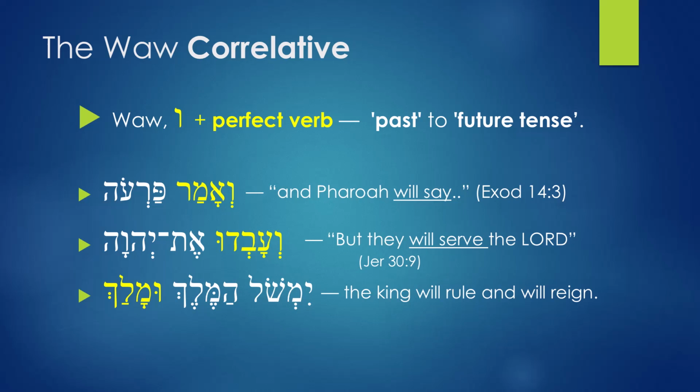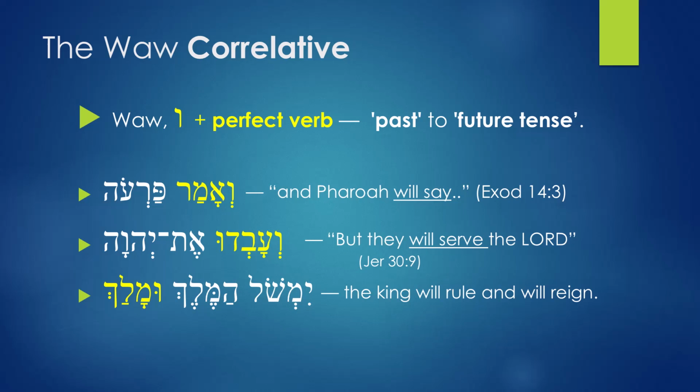So Amah was supposed to be translated as a past tense, he said. But here it is translated as will say. Instead of saying he said, here it's will say. Pharaoh will say in the future. Why? Because of this Waw that is added. When you're describing events that will happen in the future, when you add Waw to a perfect verb, the perfect verb will not be translated as a past action, but will point to a future tense. It will be used as a future tense. And this is what we're saying here. We'amah, instead of saying and he said, the translation becomes and Pharaoh will say.